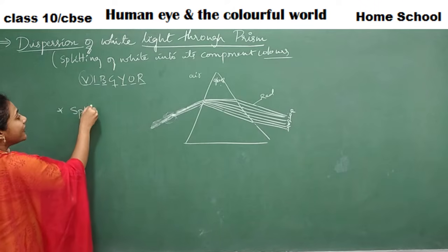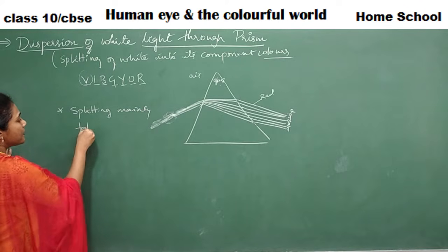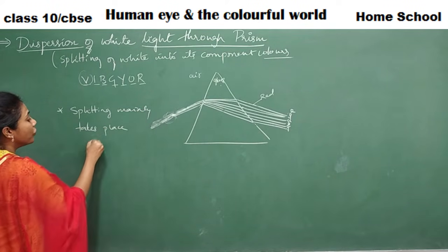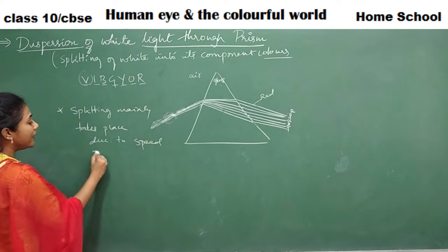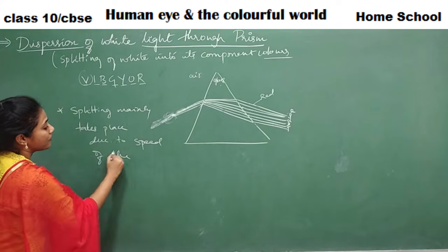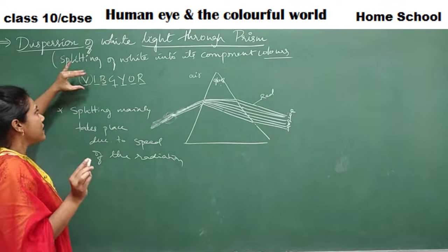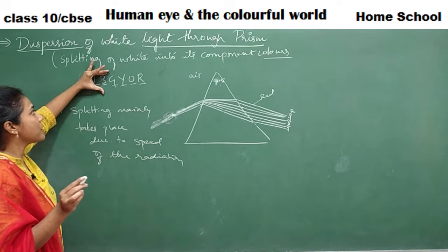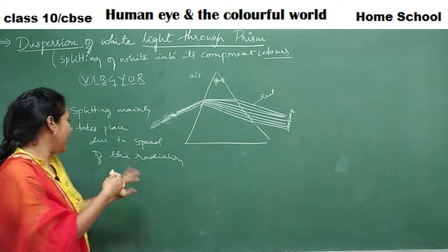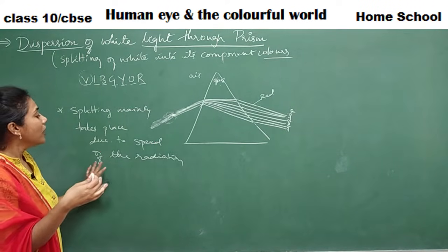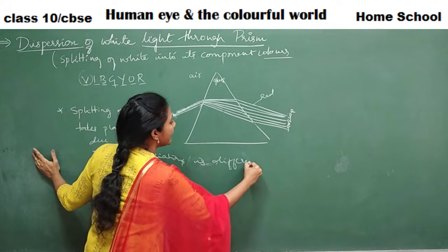Note it down. Splitting mainly takes place due to what, guys? Speed of the radiations. See, these colors, I will call them radiation. This is violet radiation, this is indigo radiation, this is blue radiation, like that. These 7 radiations together make that white light. So what I have written is, it is caused because the speed of radiation is different in the prism.